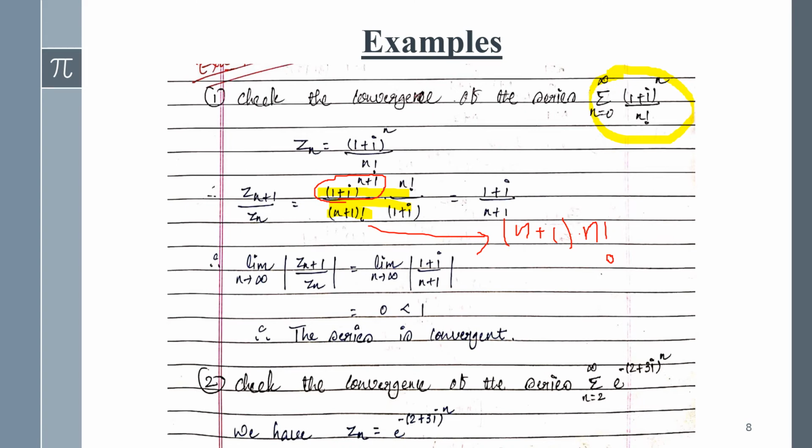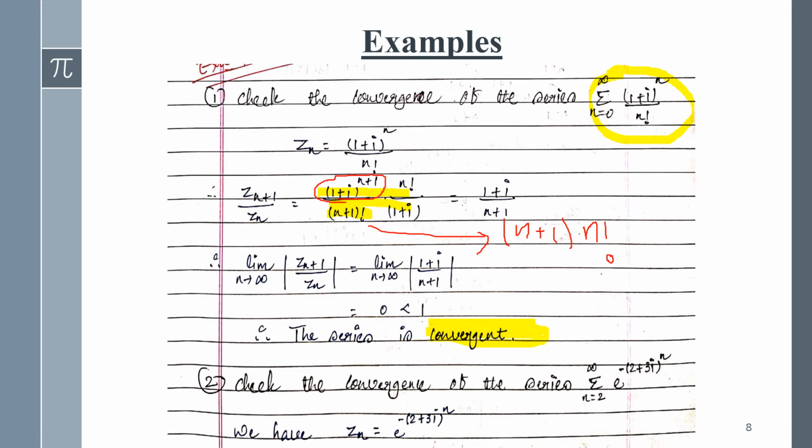So by putting the limits you will get, see here, in place of n you have to apply infinity, and 1 upon infinity equals 0. So 0 is less than 1, which means we can say that the given series is convergent, because to show convergence, you have to identify the given L in the less than 1 form.